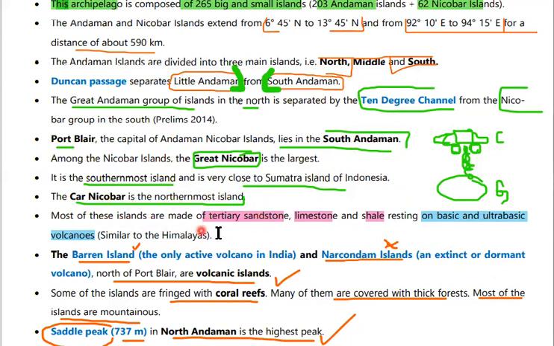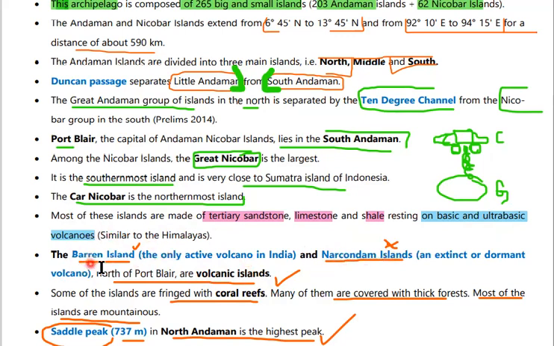Most of these islands are made of tertiary sandstone, limestone, and shale, which rest on basic and ultrabasic volcanics. These are similar to the Himalayan composition. Coming to the volcanic islands of India, these are Barren Island and Narcondam Island.